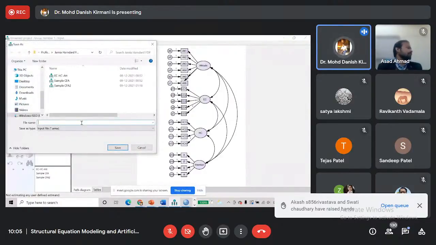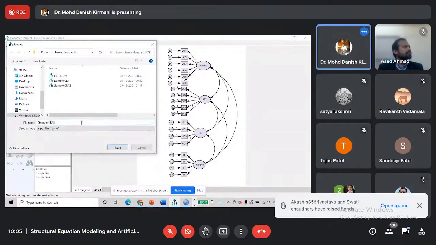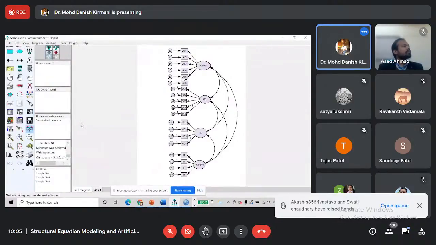Before getting the results, the AMOS file will ask you to save it. So I am saving it as sample CFA 3. Save. Okay, now the model has run and we have got the results. You can click on this view the output path diagram icon. So you are getting the values.